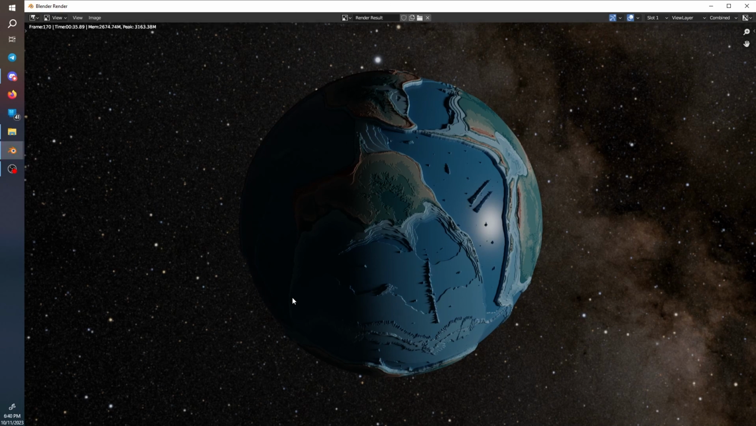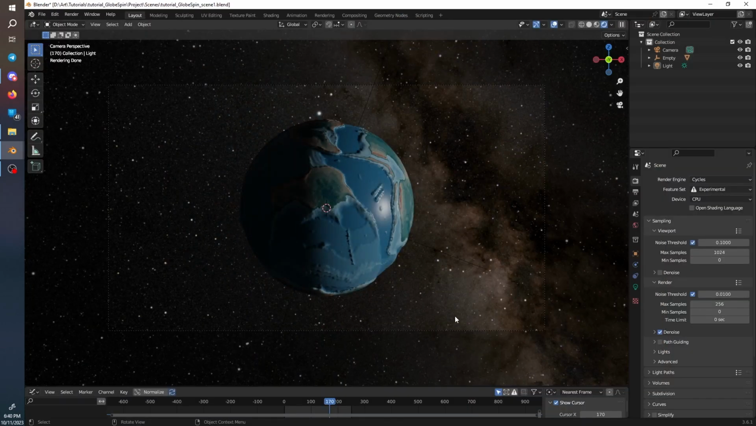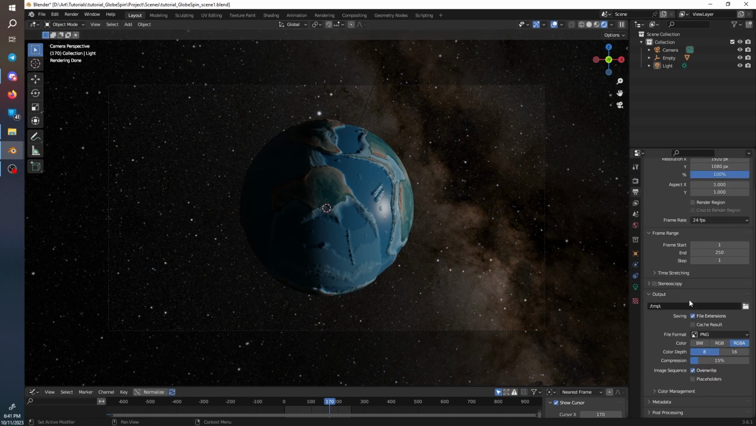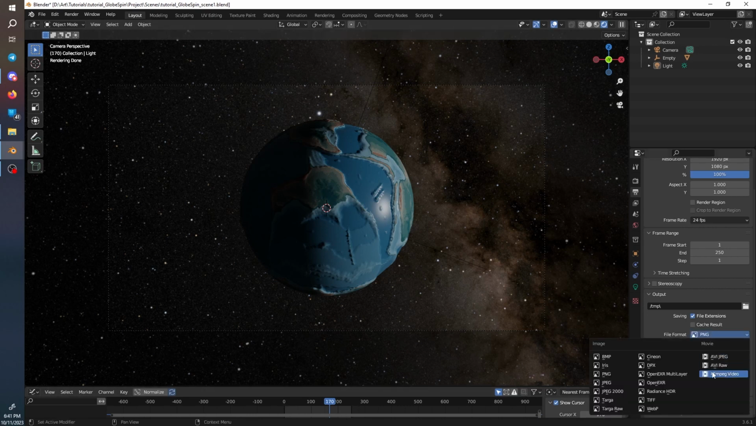So now that we've seen this is what we want, you can close this. Now we can render our full animation. To do that, we are going to click output. Now you're going to want to put output to wherever you want it to be saved. You're going to want to change this. If you put it to PNG, it is going to render a single image for each of your frames. Otherwise, you can set it to